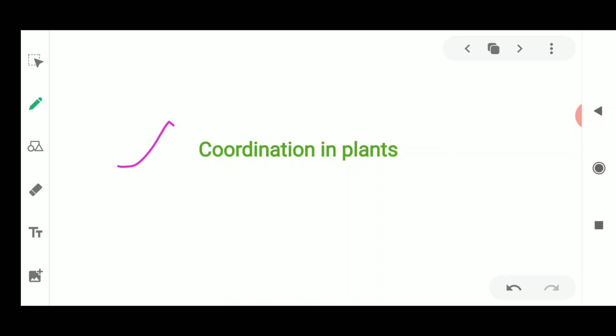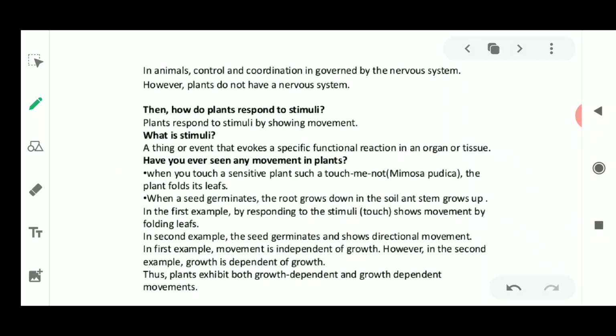I just wanted to tell you about two words, stimulus and response. Let's revise: what is the meaning of stimulus? The stimulus means the signal which is given from the environment. As we get signals from the environment, plants also sense the same types of signals.